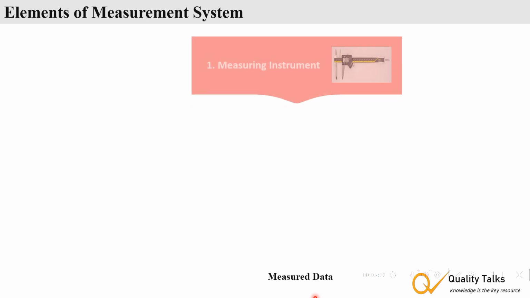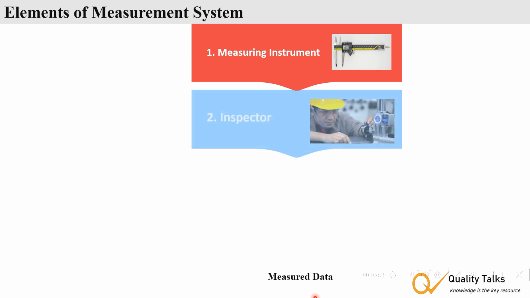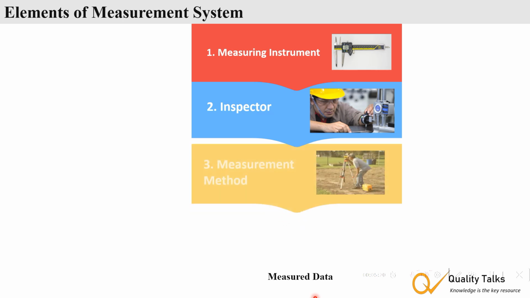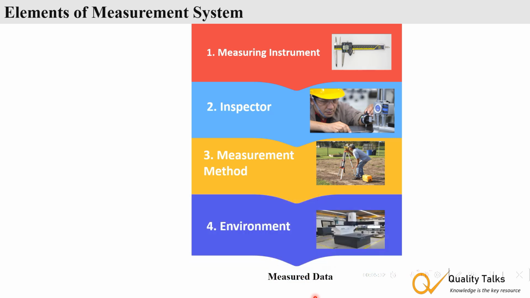Now let's see the elements of a measurement system. A measurement system consists of four key elements: the measuring instrument, the operator or inspector performing the measurement, the measurement method, and the environment in which the measurement takes place. All of these elements can contribute to measurement error.